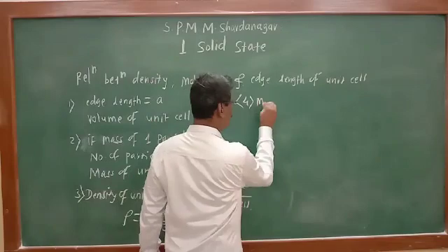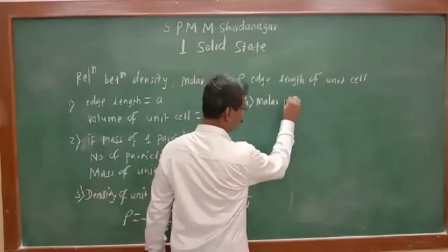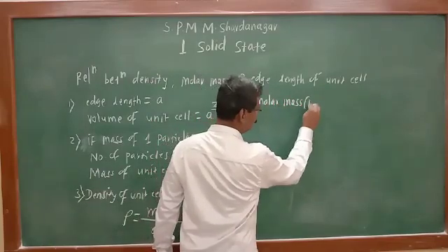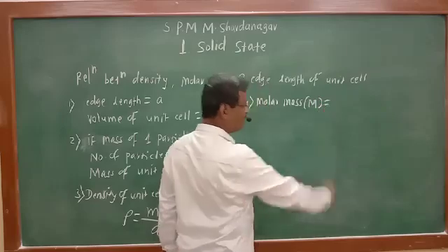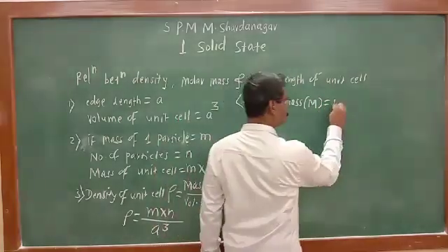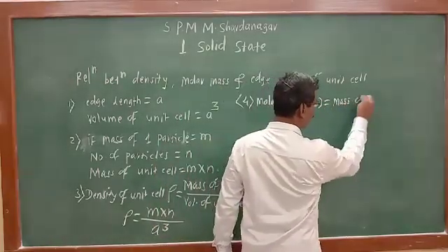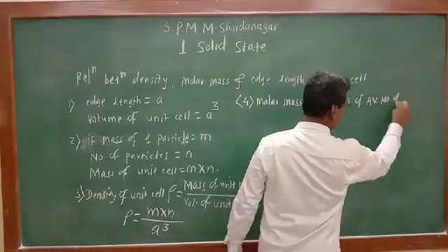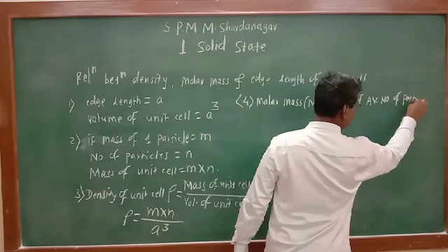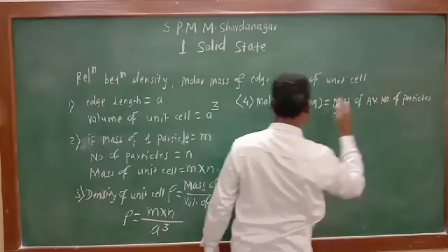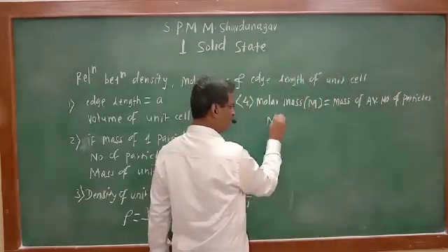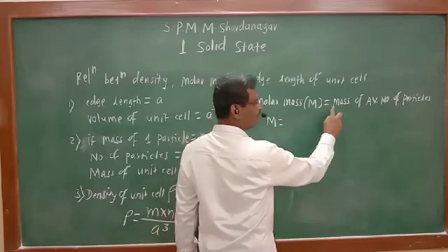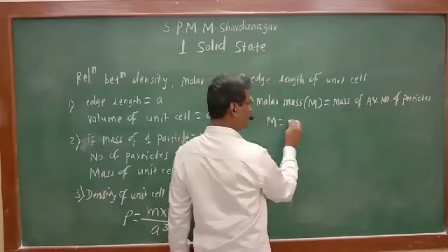So molar mass, capital M, by definition, is the mass of Avogadro's number of particles.